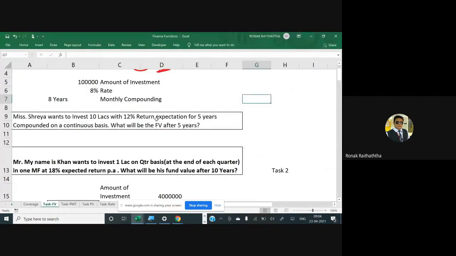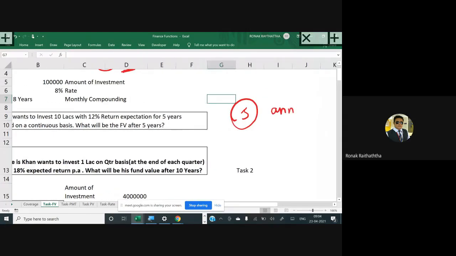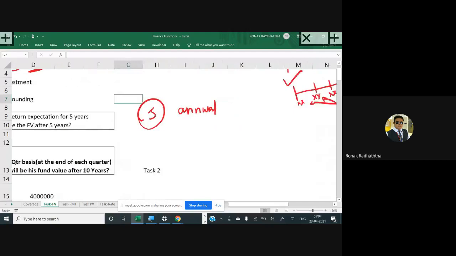When I say it is continuously compounded, that means there has to be some time period first of all. Now what can be the time period? Say if I tell you that I'm investing for 5 years and compounding will take place on annual basis, say 10% is the expected rate of return. So what formula do you use here? PV multiplied by 1 plus R raised to N. Now whatever the PV would be, R would be 0.10 yearly and N would be 5 when it is annual in nature.